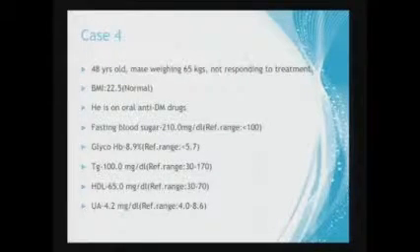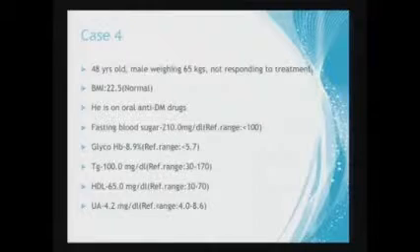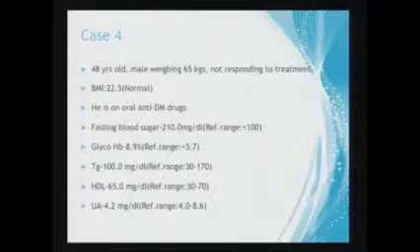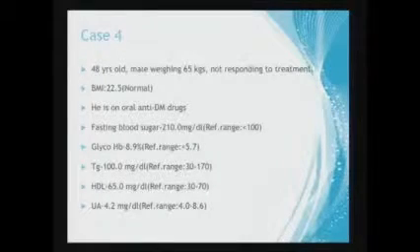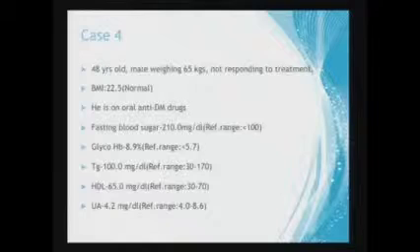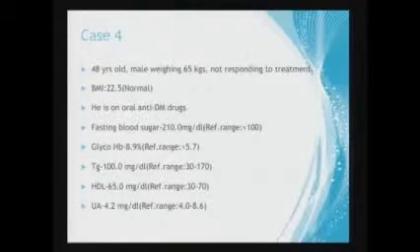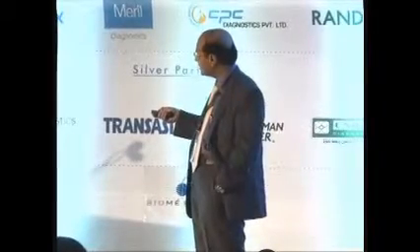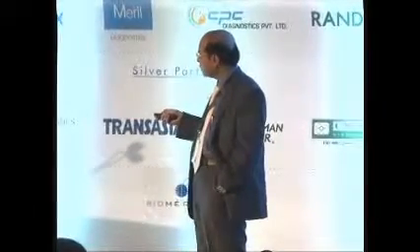Now look at his other parameters. Triglyceride, absolutely normal. HDL cholesterol, high normal. Uric acid, absolutely normal. So a person with no metabolic risk factor, he is not your usual metabolic syndrome patient because he has normal triglyceride, high HDL. You know what is the definition of metabolic syndrome?